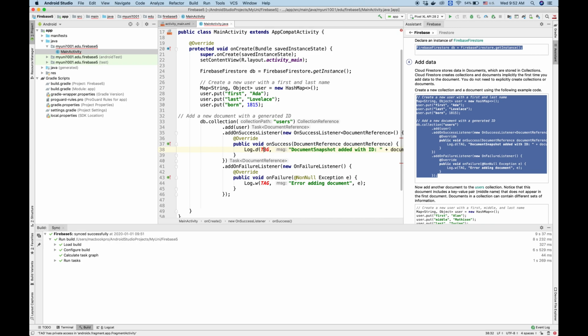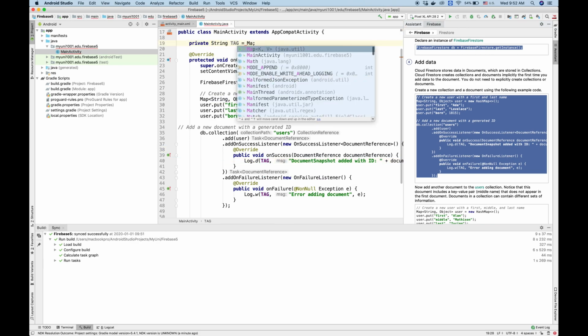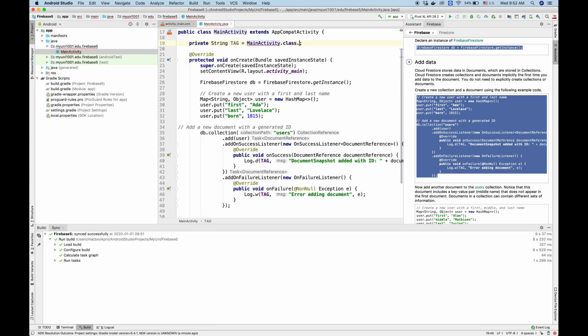Okay, so we can change the tag here by putting the name of the current class. I can click on this arrow, and then let's say I will create a log tag in the main activity. So it's here. I will give it the value MainActivity.class.getName. There we go.